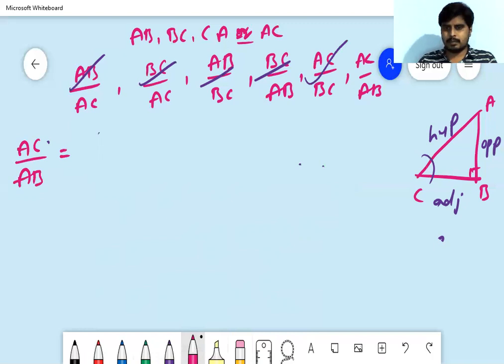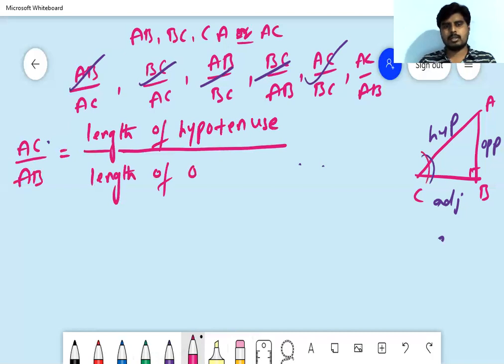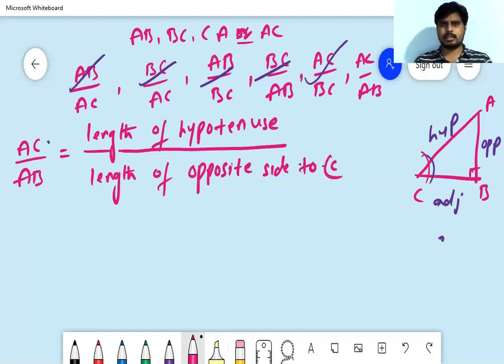See, what is AC with respect to C? Again, nothing but length of hypotenuse, length of hypotenuse by what is AB? Length of opposite side to angle C, right? Isn't it?